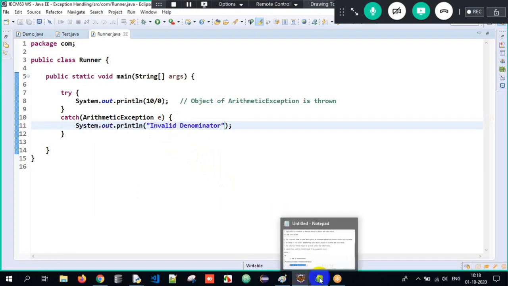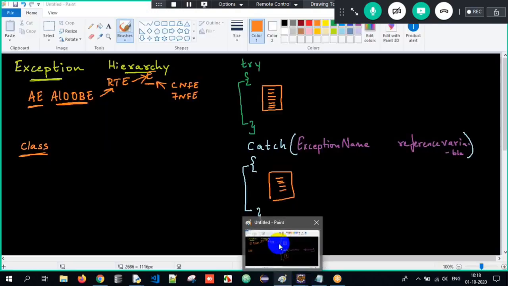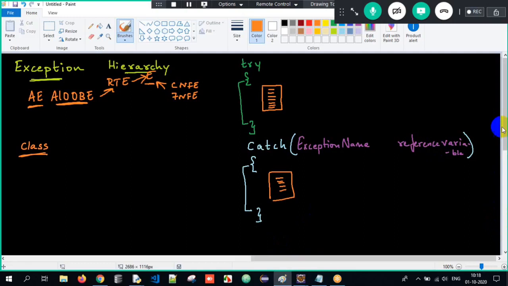Now I will show it to you with one instance. Imagine I write throw 10 here. If I'm throwing 10, I will store it into a variable A, which is of type int.